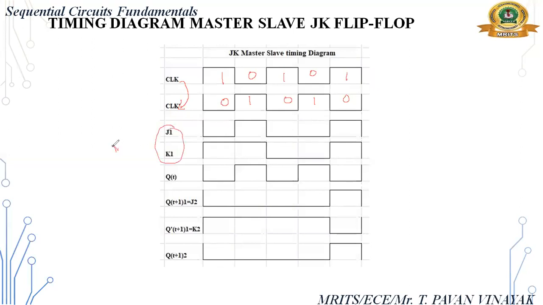Next I am taking the first flip flop, meaning the master flip flop. Sorry, master latch. The master latch inputs are 0, 1, 0, 0, 1. Okay, I am taking inputs like this. This is the master latch. So 1, 1, 0, 0, 1. Okay.